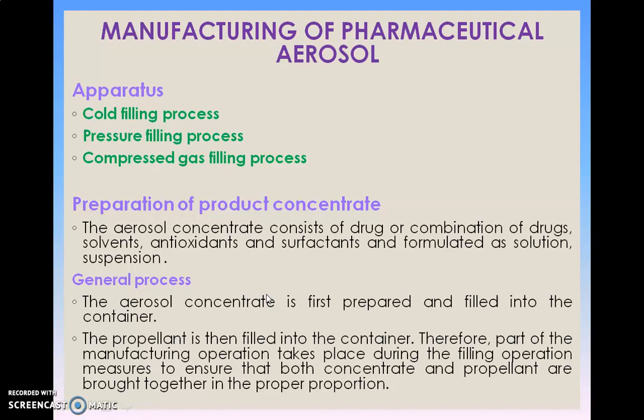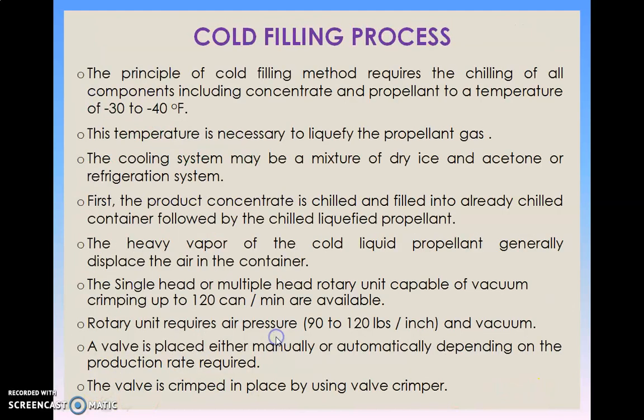The general process includes: the aerosol concentrate is first prepared and then filled into the container. The propellant is then filled into the container. Therefore, part of the manufacturing operation takes place during the filling operation. Measures are taken to ensure that both the concentrate and the propellant are brought together in proper proportion.